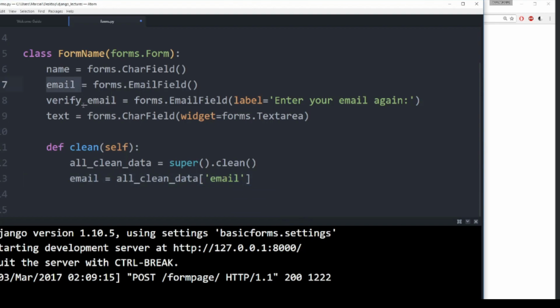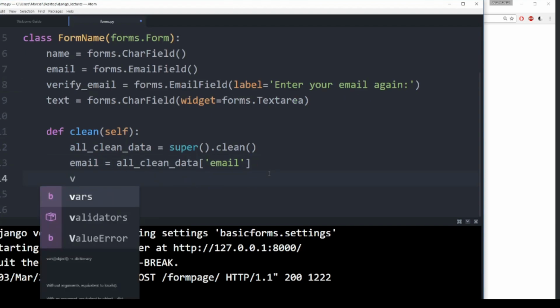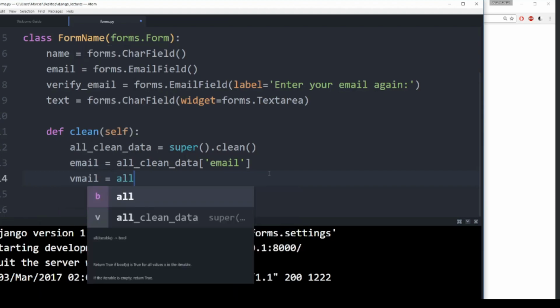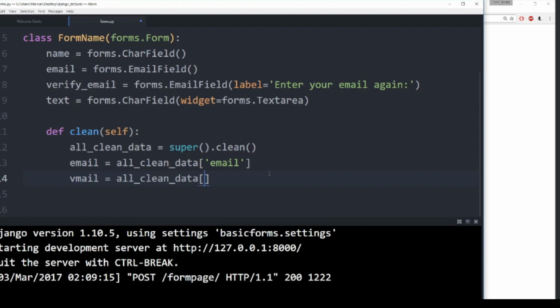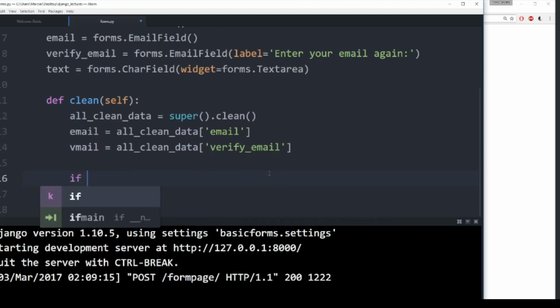We will also want to grab the verify email, so we'll call it verify email, again from all clean data, using the verify email key. Then if my email is not equal to my verify email, I will raise a validation error, a forms validation error.